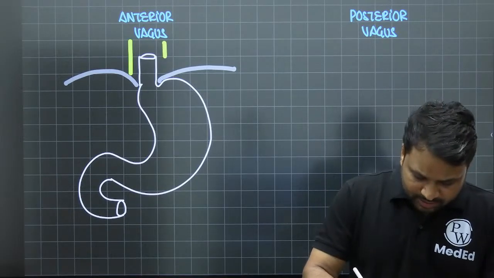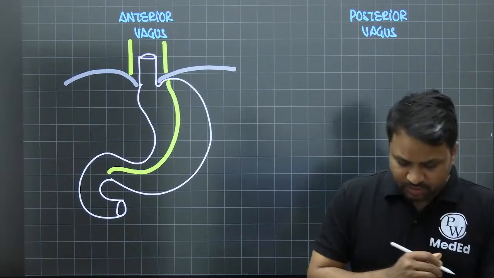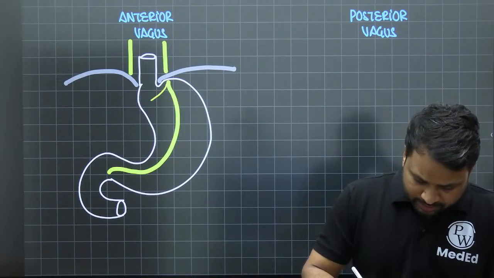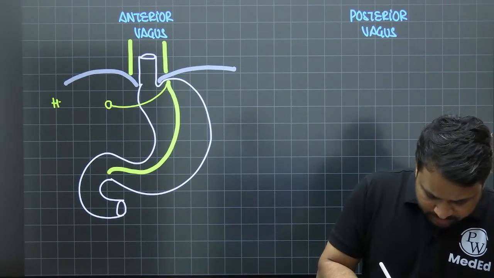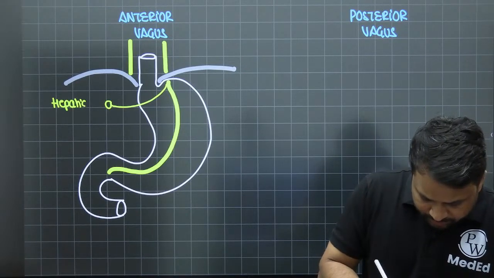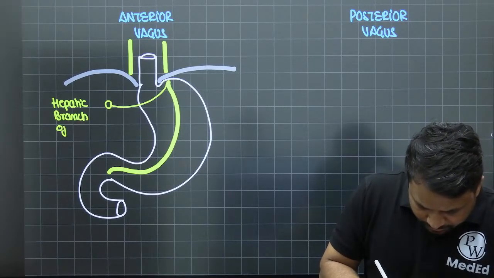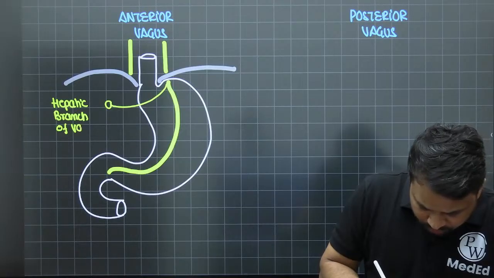This is the left vagus, which has now become anterior. We'll talk about its branches. The first branch you will see is the hepatic branch. It will supply the gallbladder. This is the hepatic branch of the vagus.